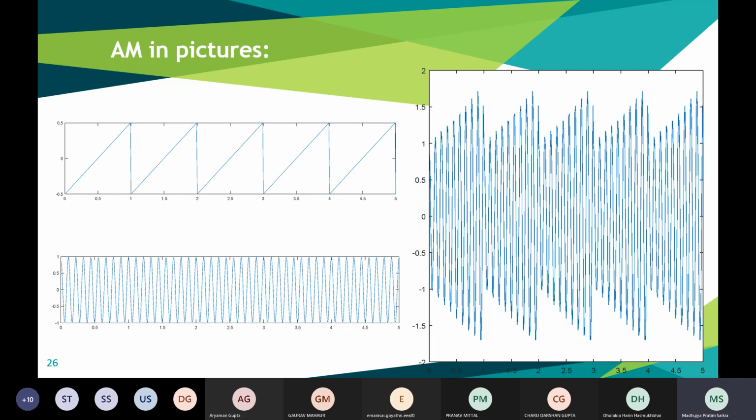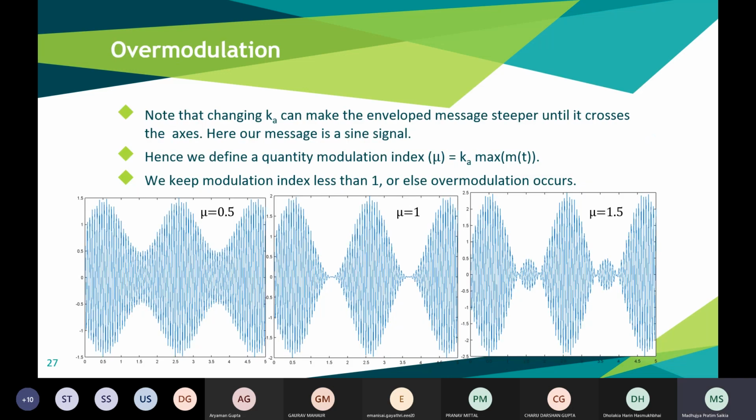Next, overmodulation. As I have told you, 1 plus Ka m(t) must be greater than 0, right? Why is that? Suppose here we have shown three representations for the modulation index mu, which is equal to Ka times the maximum value of the message signal, Ka m(t).